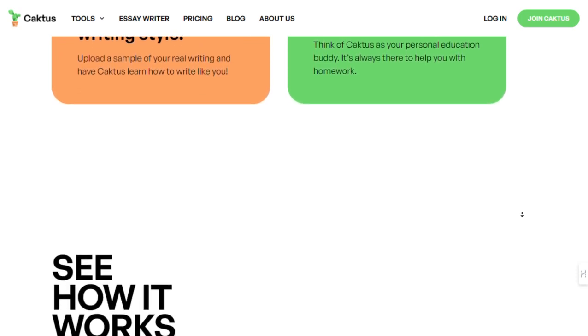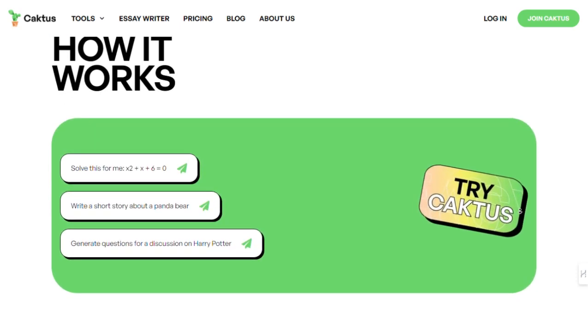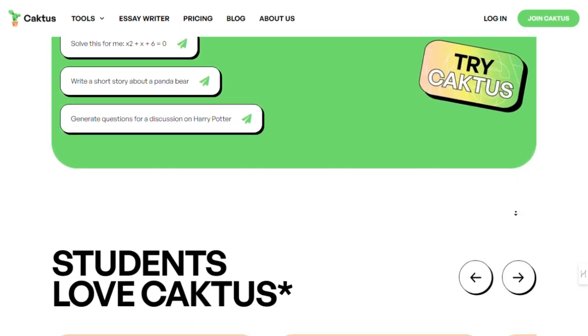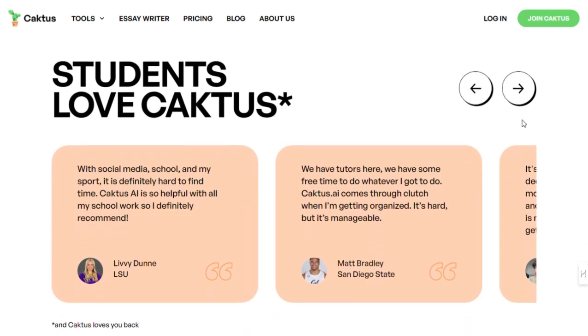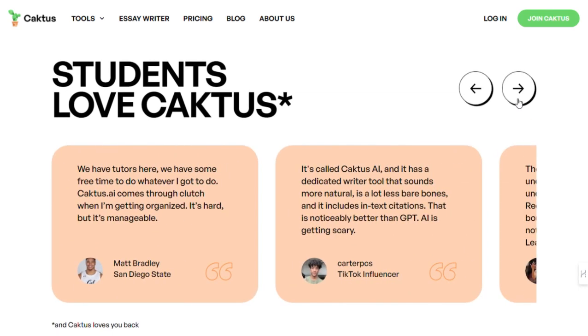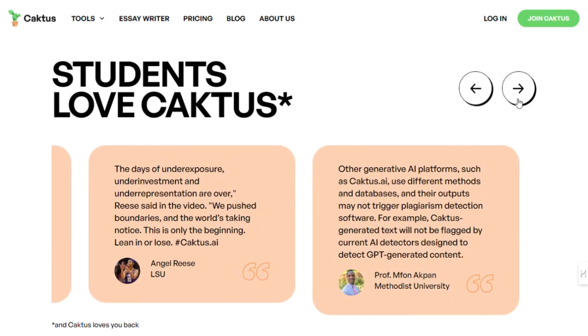Essay Writer. Say goodbye to writer's block. With Caktus AI's Essay Writer, you can instantly craft well-structured essays with proper citations. It's like having a personal writing assistant right at your fingertips.